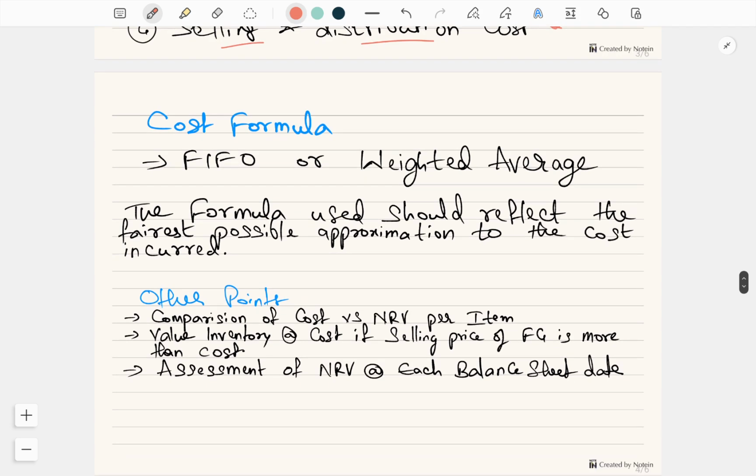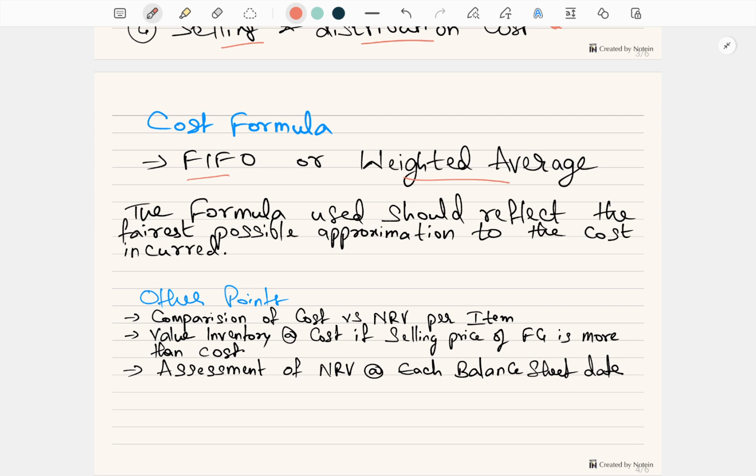Then the company needs to consider a cost formula for valuation of inventory. Generally, people follow either the FIFO method or the weighted average method. FIFO means first in, first out, which essentially means the raw material you purchased first, you will use first.